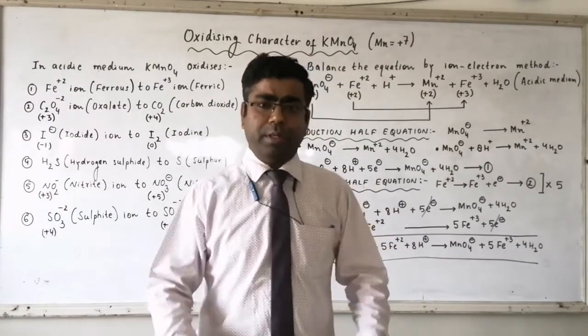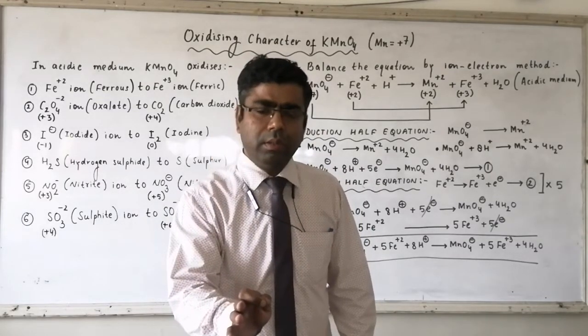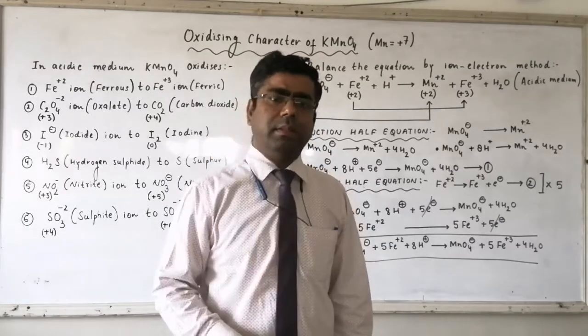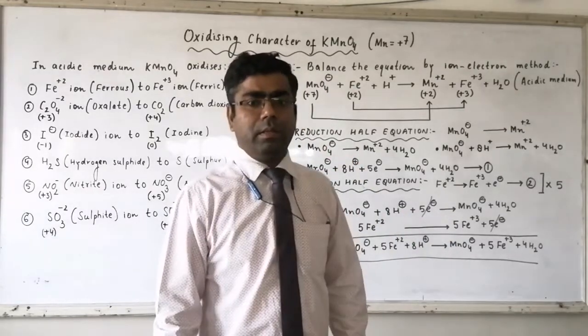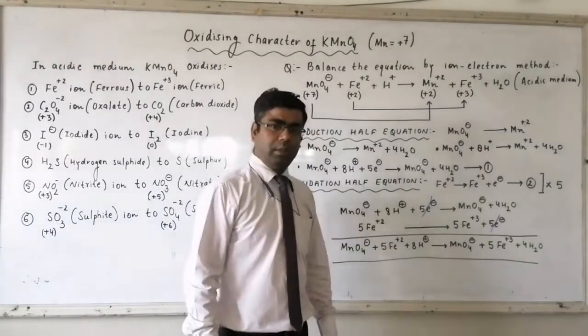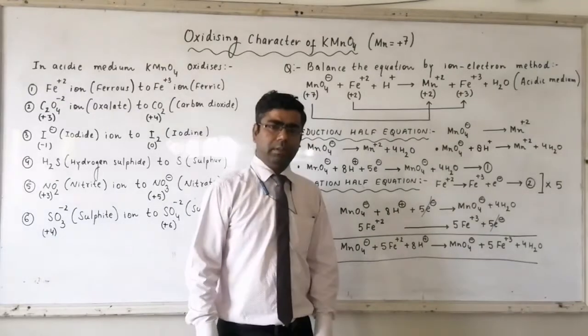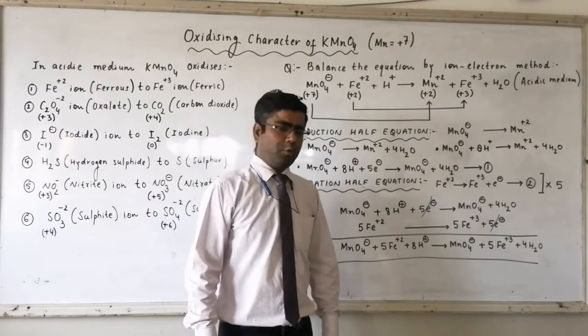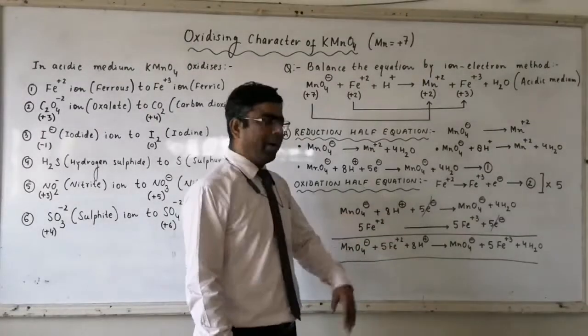So while doing addition, cancel out the common terms which are present on reactant side and product side. Here we have only one common term, that is electrons. So cancel out 5 electrons with the 5 electrons. Electrons which are removed from Fe+2 are taken up by MnO4 minus.